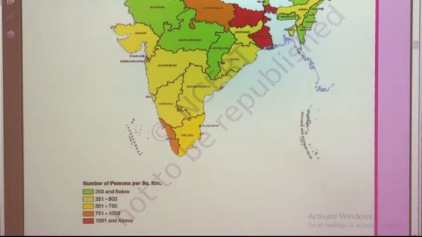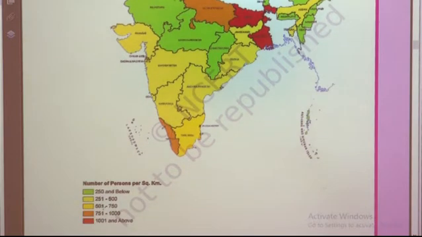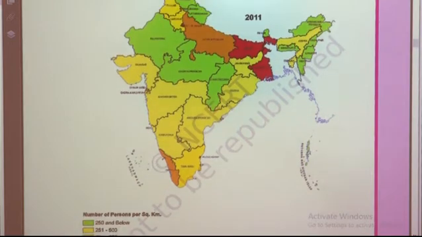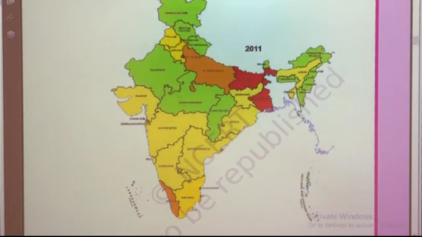Now we observe the yellow color. See Punjab, Haryana, Tamil Nadu, the yellow color is there. Why? Because moderate population density is found in the yellow shade area. 501 to 750 persons per square kilometer live in Tamil Nadu, Punjab and Haryana. Now when we go to the next point, 251 to 500, again a moderate type of population density is found in Maharashtra, Karnataka, Andhra Pradesh, Gujarat, Odisha, Jharkhand, and see here Assam.